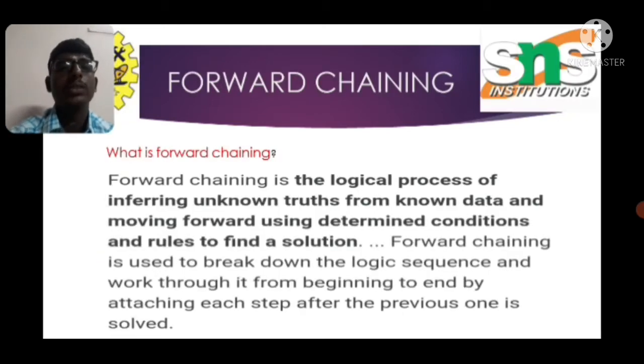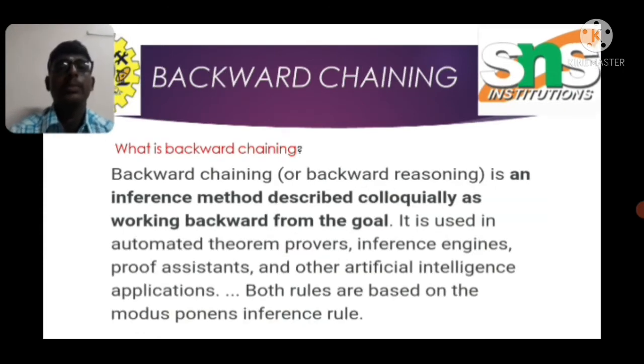The first one is forward chaining. Forward chaining is defined as the logical process of inferring unknown truth from known data and moving forward using determined conditions and rules to find a solution. It walks through the logical sequence from beginning to end, attaching each step until the problem is solved. The difference between forward chaining and backward chaining is that one is a logical process and the other is a comparing process. Next slide: forward chaining comparison.